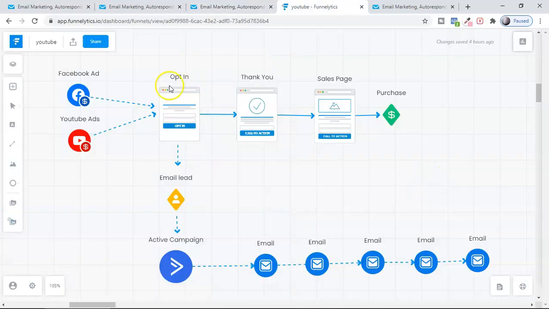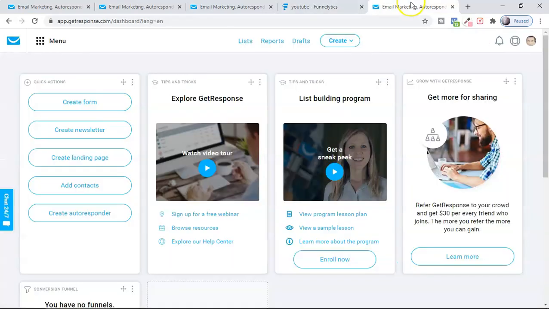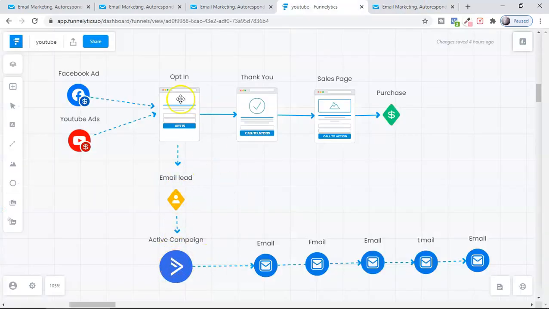So this is how email marketing works. You create an opt-in page, and you drive traffic to this opt-in page. It can be a Facebook ad, YouTube ad, or maybe free traffic from your website. You collect the email from here, and it goes to your autoresponder, or the automation software which I am using, GetResponse. I collect the email lead here, and then this target audience goes to the thank you page.